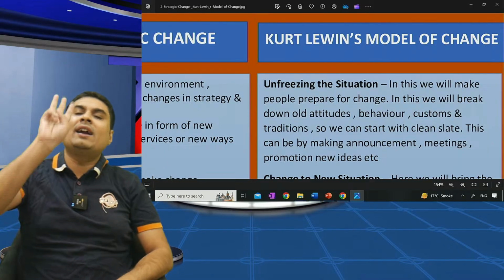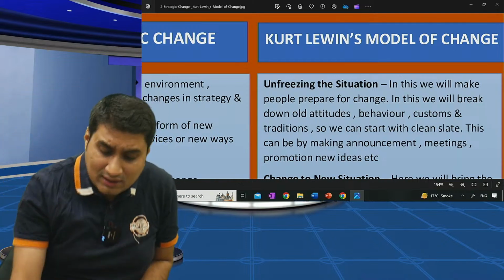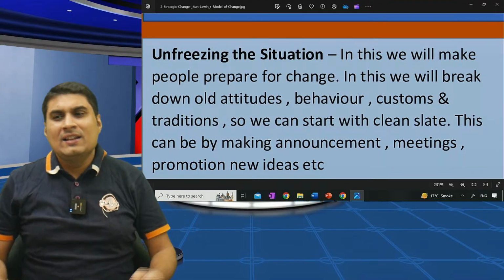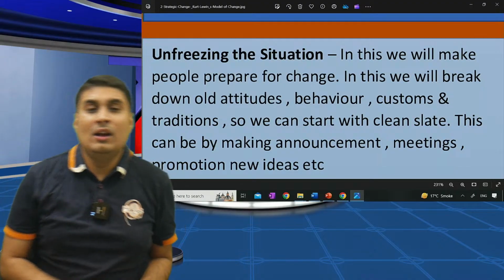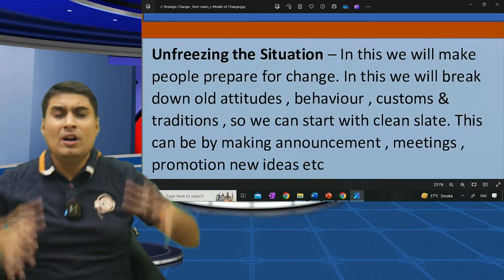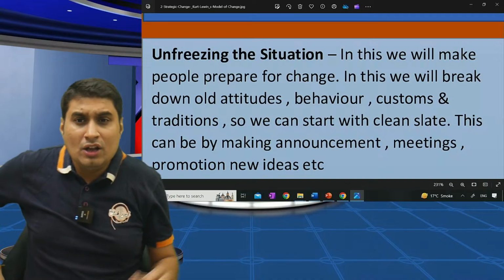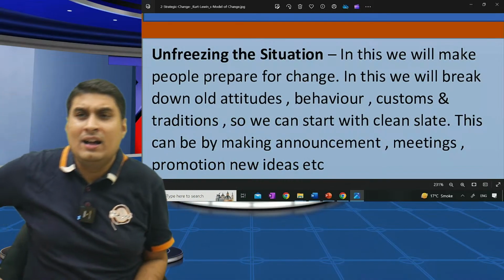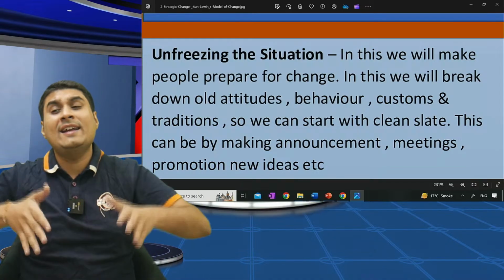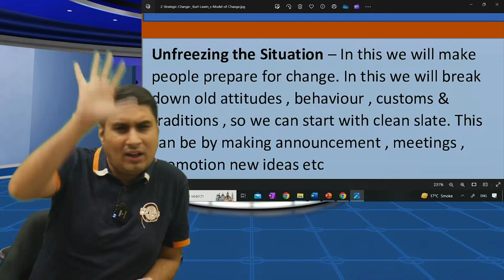Are you clear? There are three steps. Unfreeze, change, refreeze. What do you mean by unfreeze? Prepare people for the change. Let me take an example. America earlier used to make bigger car. In bigger car, three problems: lot of space, average will not be much, cost will also be higher. So Japanese company came to America and started making smaller car. Smaller car, three benefits: small in size, less parking, fuel efficient, and cost will also be less. So a lot of benefits.